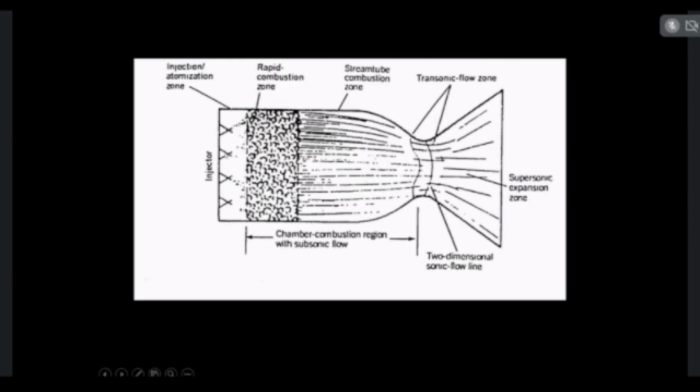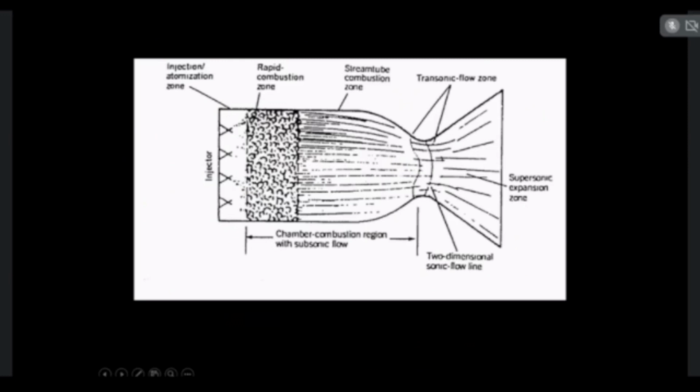So on the left side, injectors will be placed. These injectors are used to spray the fuel and oxidizer. So after spraying the fuel and oxidizer, the chemical reactions will take place. So this is a rapid combustion zone, then the steam tube combustion zone. Finally, this is a final combustion zone. So the complete combustion will take place in the final combustion zone.